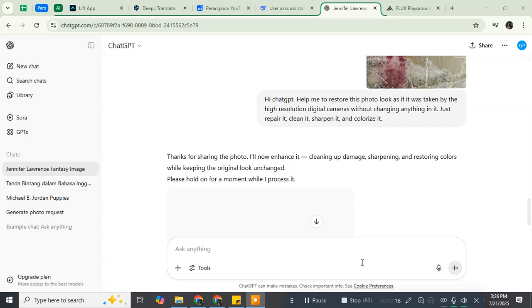Here this time, I'd like to show you how to fix a blurry photo or blurry old photo in only 5 seconds with free AI.